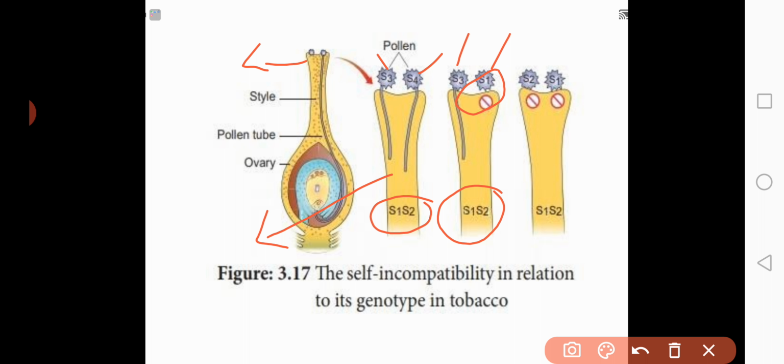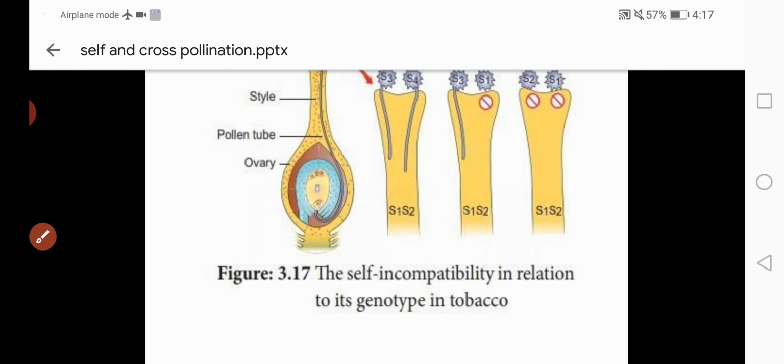Okay. So in picture 3 also, you can observe that this S1, S2 type of pistil receives pollen grains, and the pollen grains are of S2 and S1 type. That means these pollen grains come from the same flower. So what happens here, the pistil rejects the pollen grains, and this condition is called incompatibility. Is that clear? Okay.